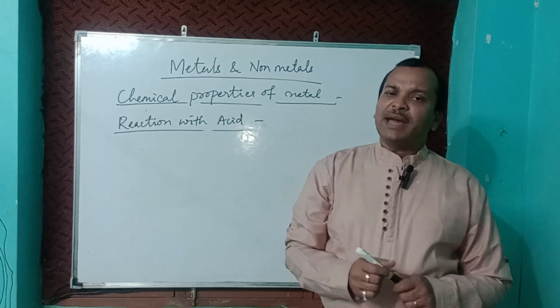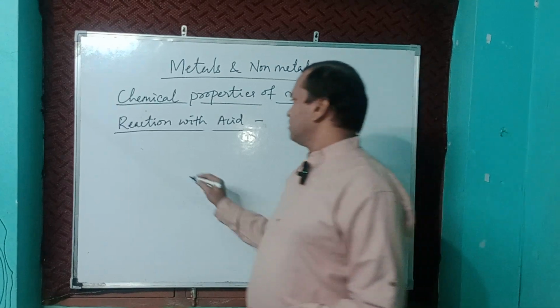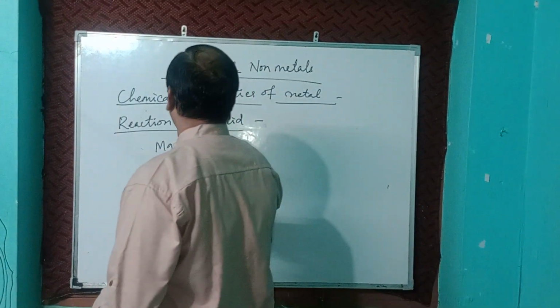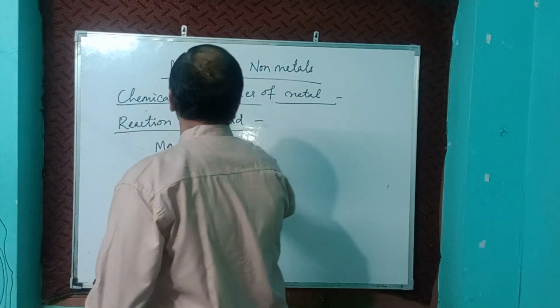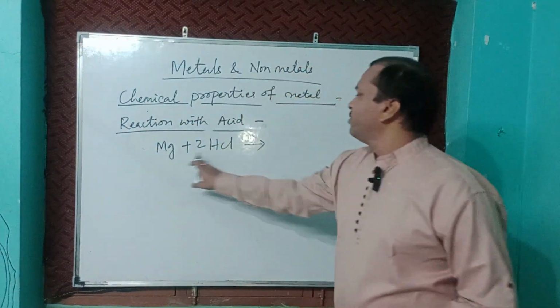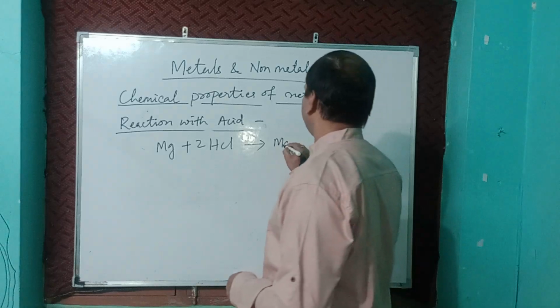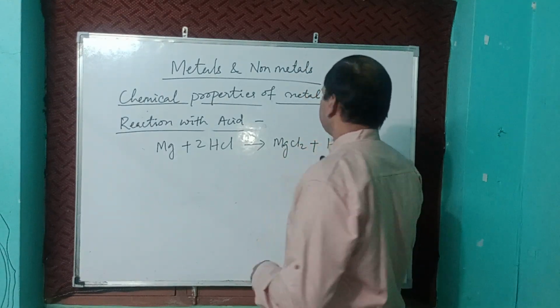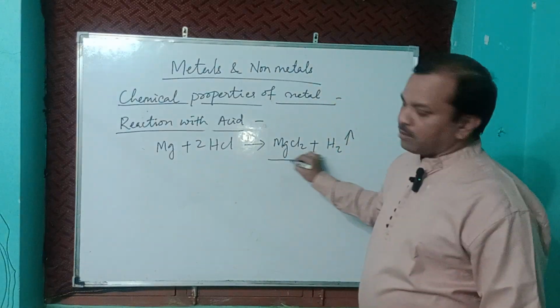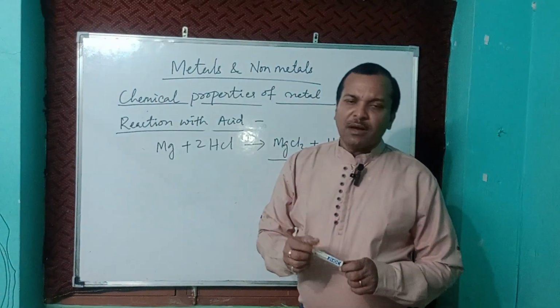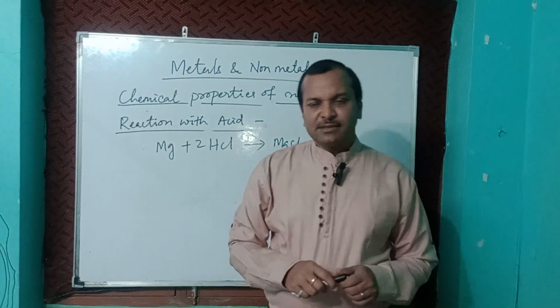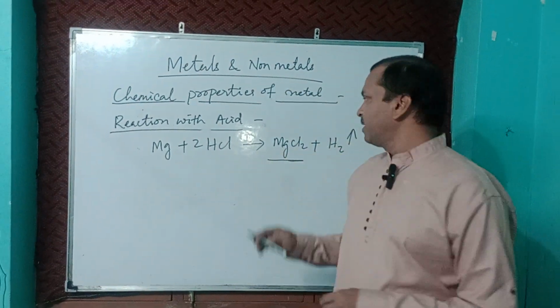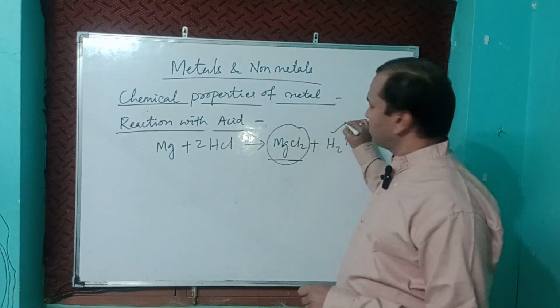For example, magnesium plus 2HCl, we will get MgCl2 plus H2 gas will liberate. Magnesium chloride and hydrogen gas. Magnesium chloride is salt, we will get a salt plus hydrogen gas.